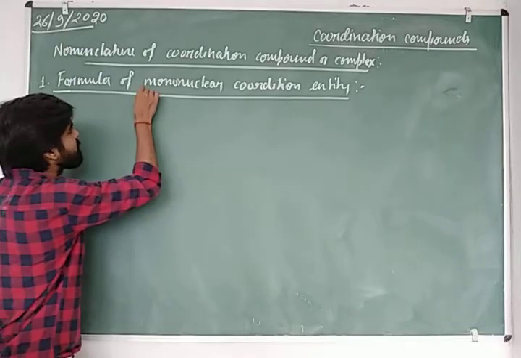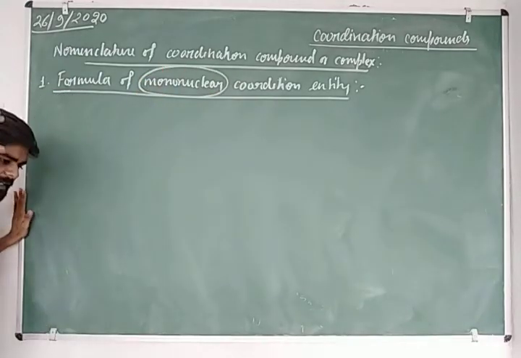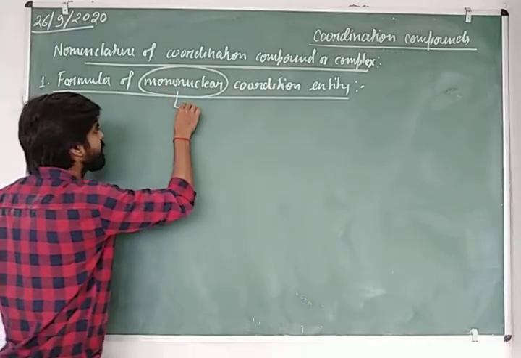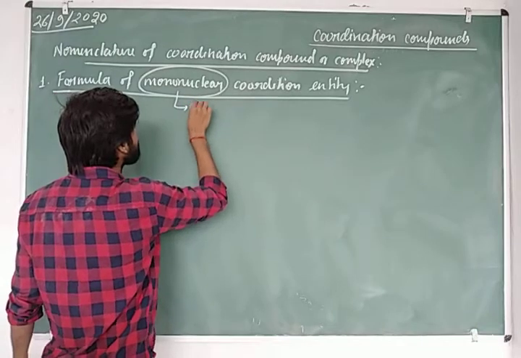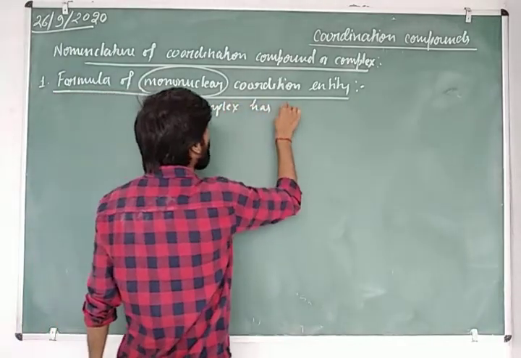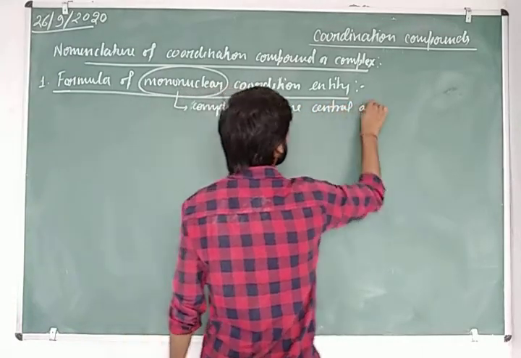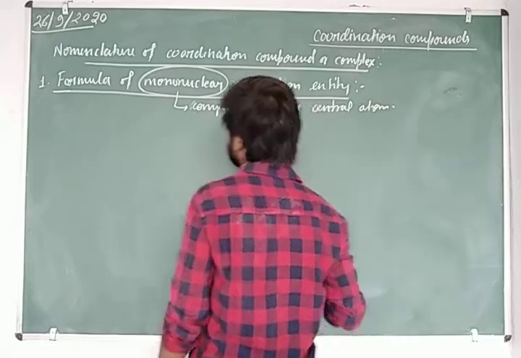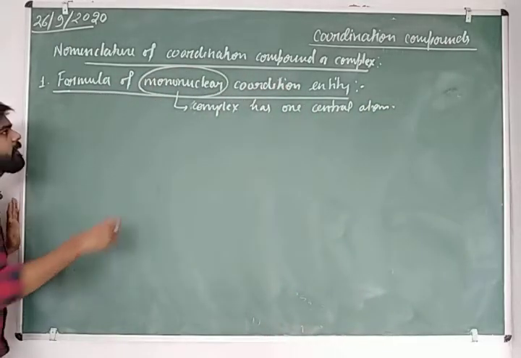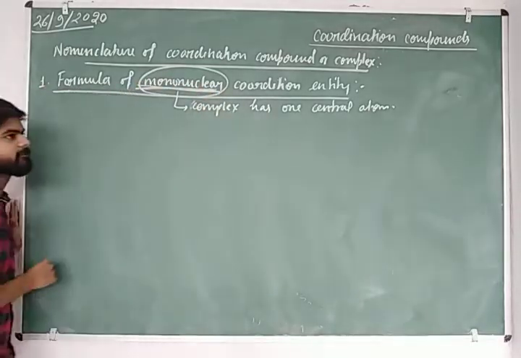What is mononuclear, sir? Here mononuclear indicates that the complex contains only one central atom. It means the complex has one central atom. If a complex has only one central atom, then we use the word mononuclear for the coordination entity.